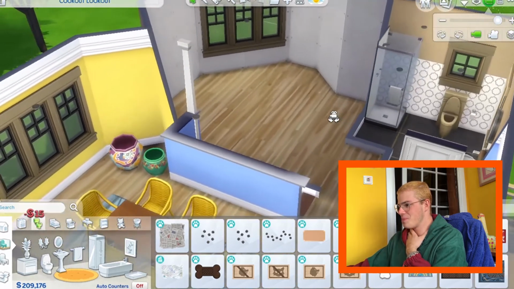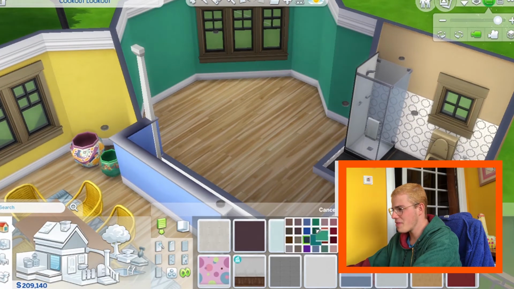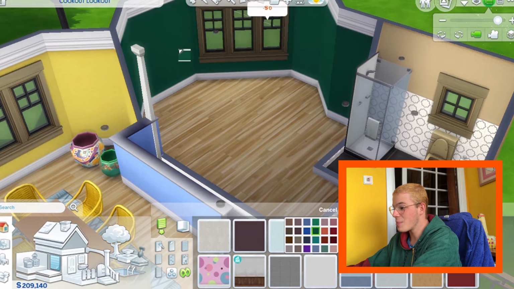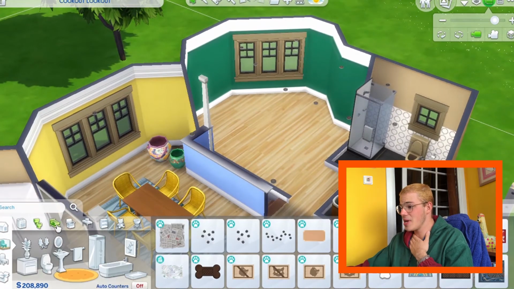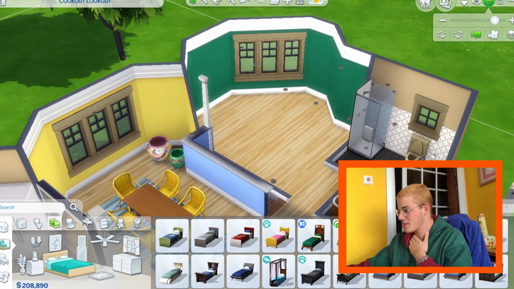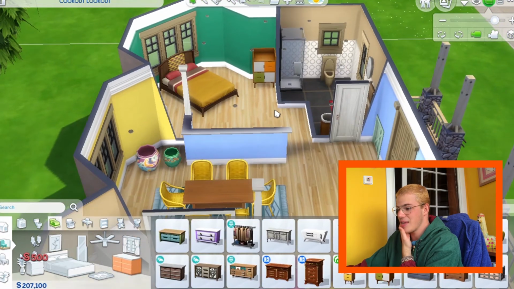Moving on to the room, what color do I want my room to be? My room is currently green. I think my room is this green right now, like my actual room. Now, for the bed, I need a big size twin bed. Which one of these reminds me of bread? I'm just gonna have 2 dresses because I can. I'm rich.